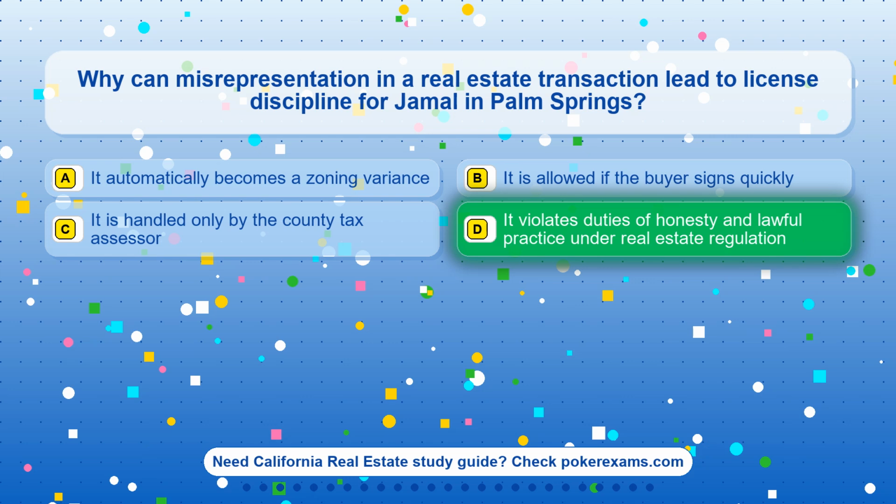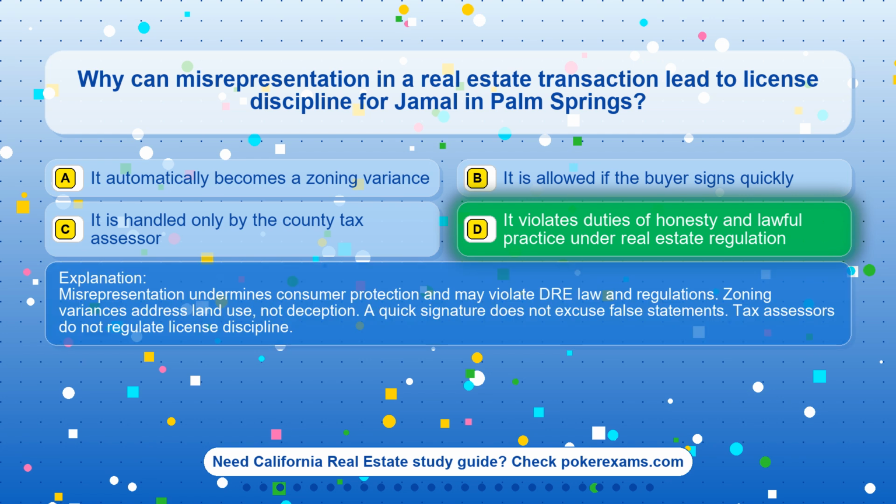The correct answer is option D. It violates duties of honesty and lawful practice under real estate regulation. Misrepresentation undermines consumer protection and may violate DRE law and regulations.